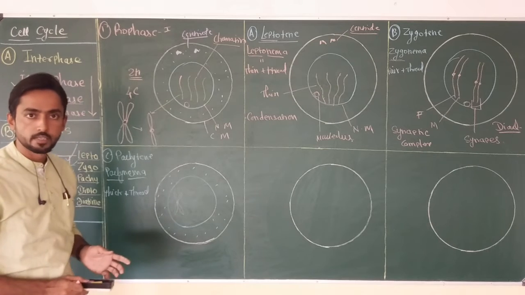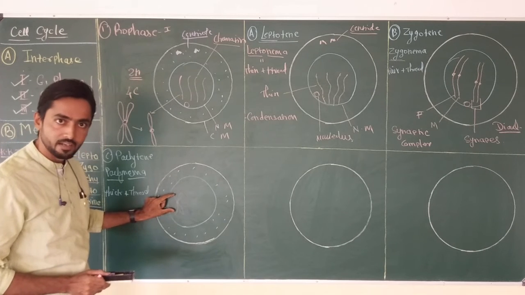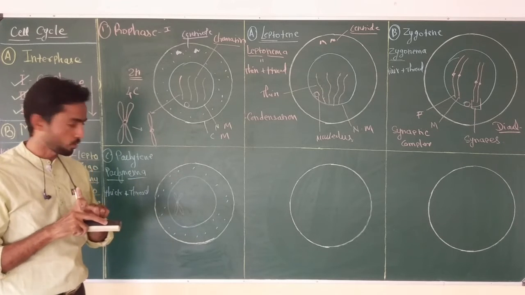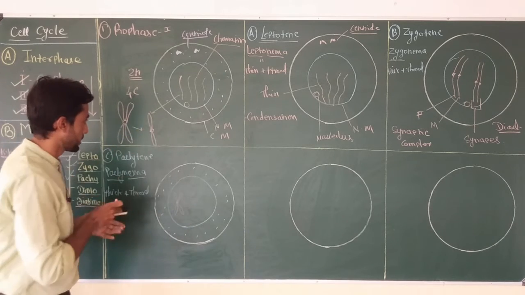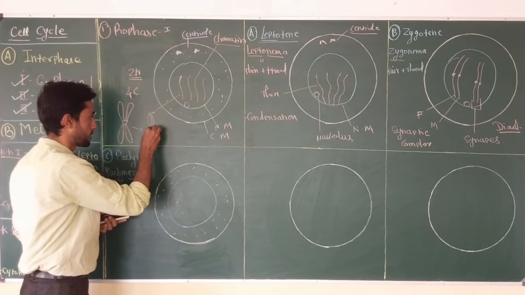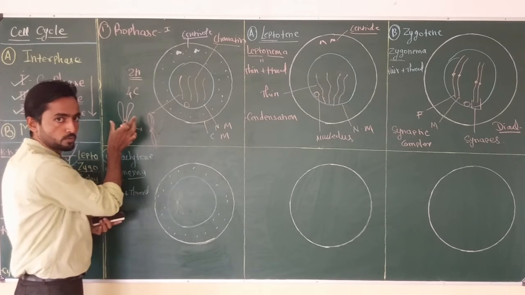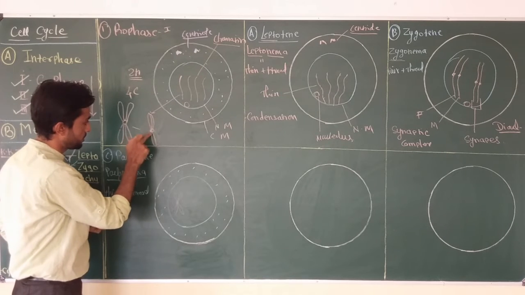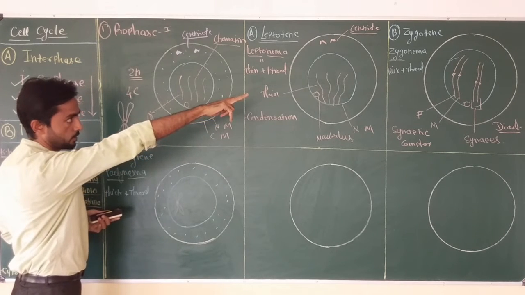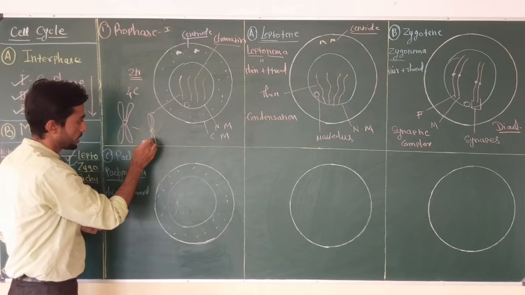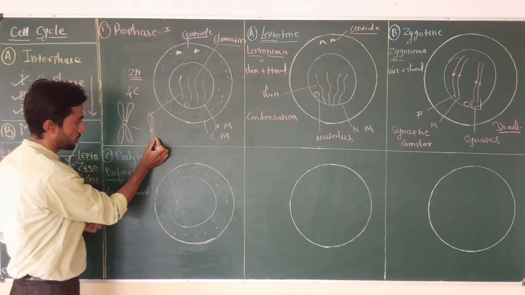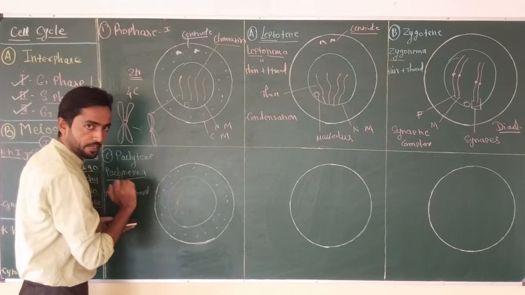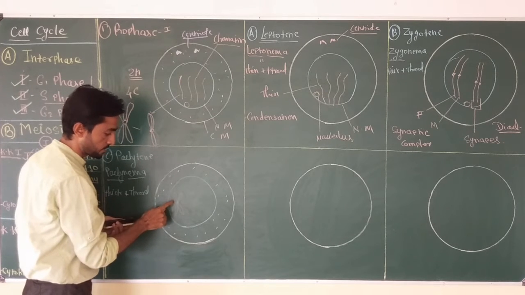The chromosome becomes short and thick, and condensation leads to splitting of the sister chromatids, which were present together, into separate parts. Suppose this is the first chromosome present in the zygote inside the nucleus. Due to condensation, both sister chromatids split from one another and get separate, and now you can see the chromosome structure like this.